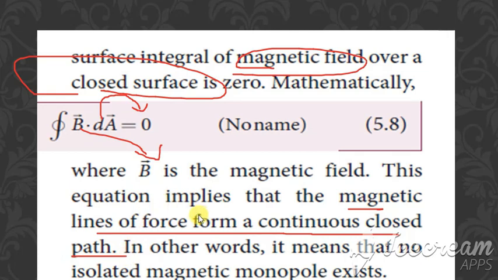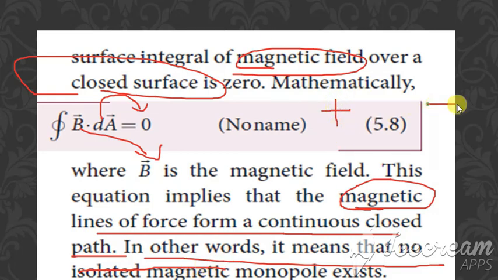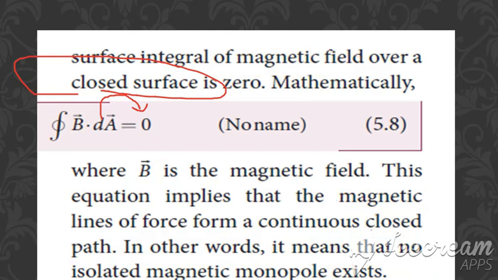Before this, in the first point, we saw electric field lines. Here we are seeing the magnetic field. The electric field lines do not form a closed path. Here magnetic field lines always form a closed path. In other words, no isolated magnetic poles exist. In the first, isolated electric charges will exist. But magnetic poles, such as only a north pole or only a south pole, do not exist in isolation. So this is from the second law, integral of B dot dA equal to 0.